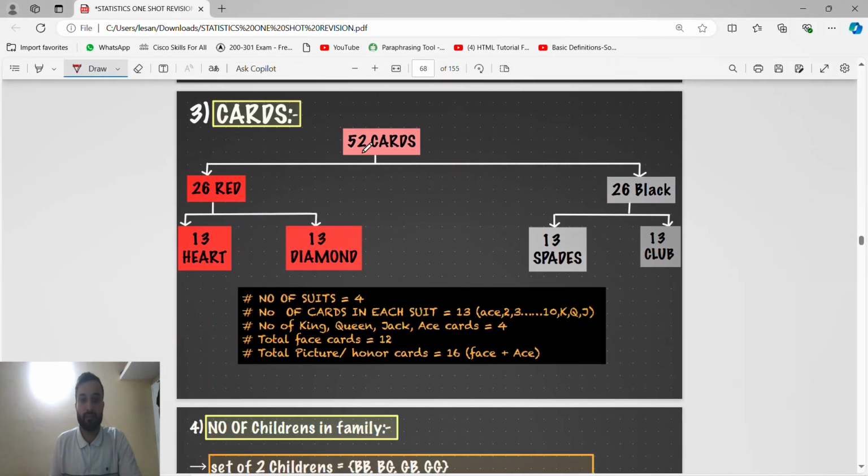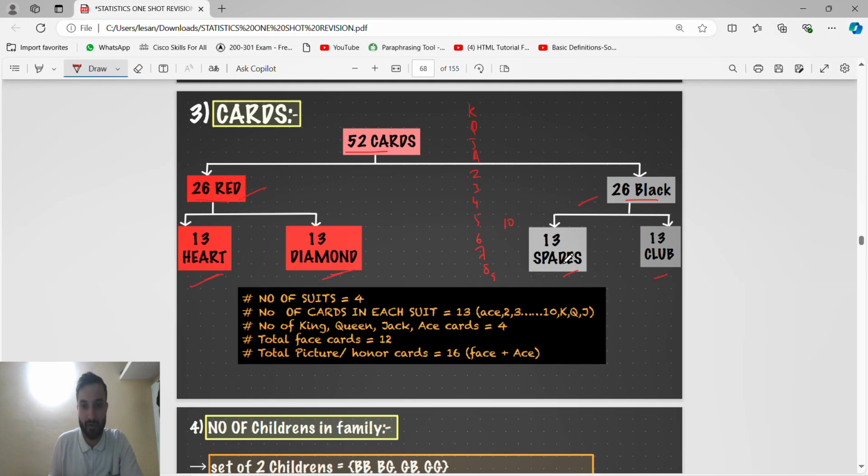Cards, guys, cards. We know 52 cards are there: 26 red, 26 black, and in that, 13 each. In red, we have 13 hearts and 13 diamonds. In black, we have 13 spades and 13 clubs. And all we have are king, queen, jack, ace, then 2, 3, 4, 5, 6, 7, 8, 9, 10. These are 13 cards for all.